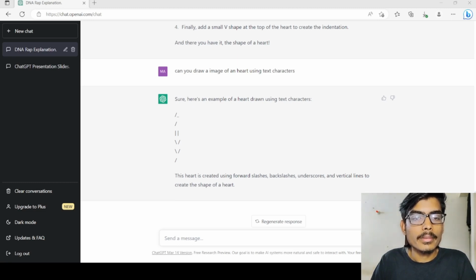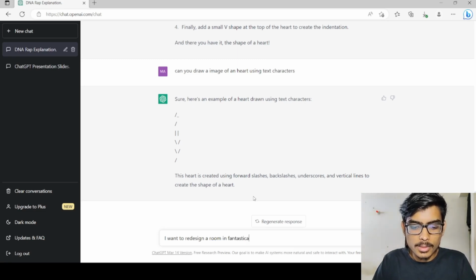I'm trying to come up with an interesting question. Like if I want to redesign a room, I want to redesign a room in fantastical ways.